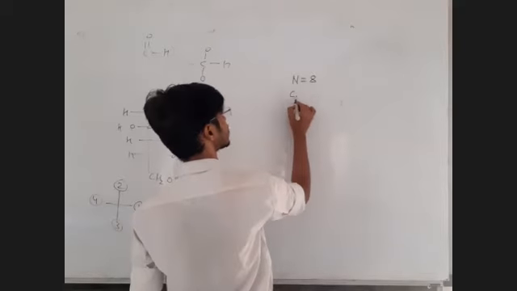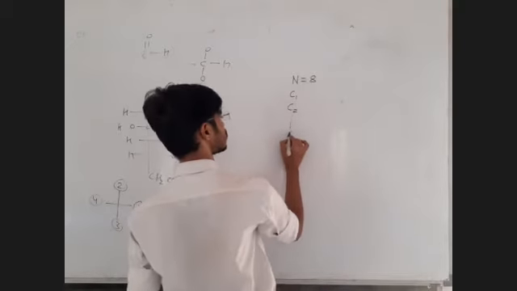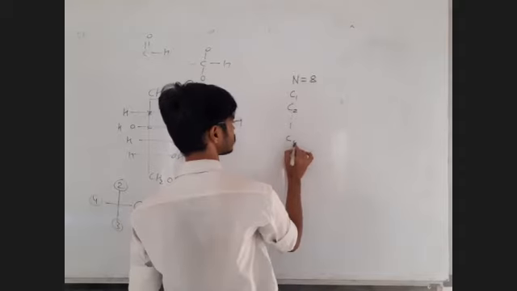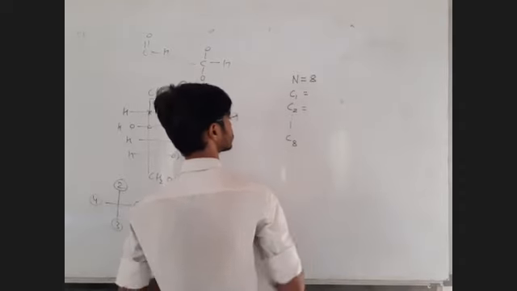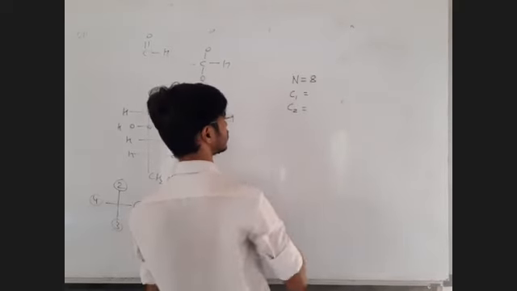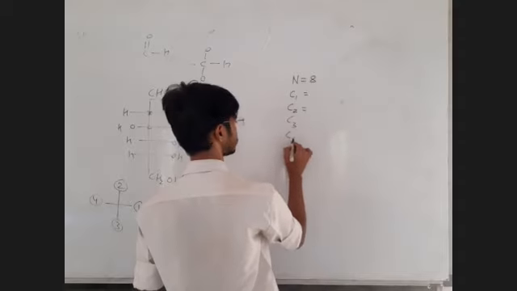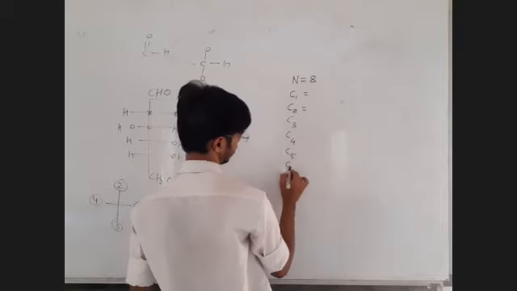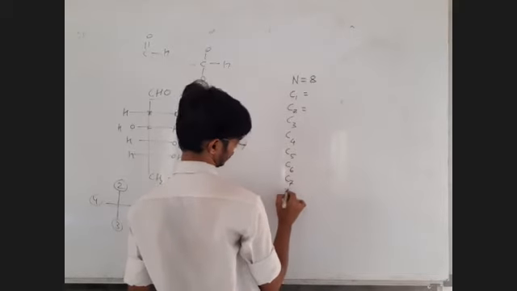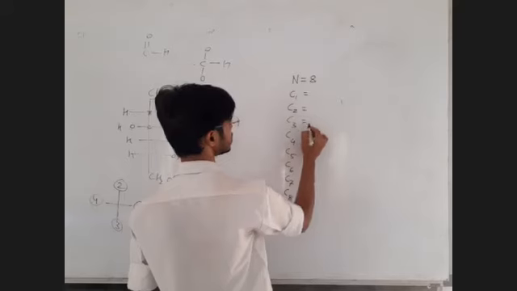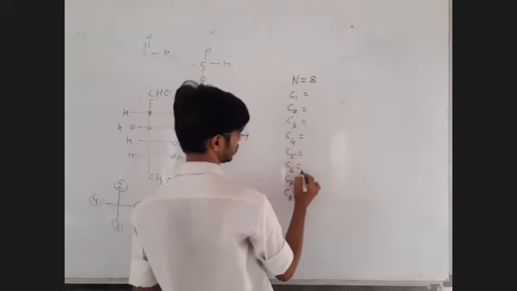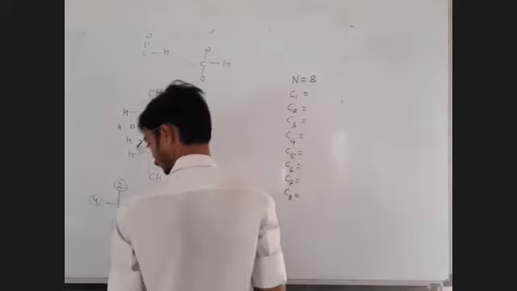8 different speeds are given to us, C1, C2, so on up to C8. Let us write all the speeds: C1, C2, C3, C4, C5, C6, C7, C8. Just write down the values of speeds.